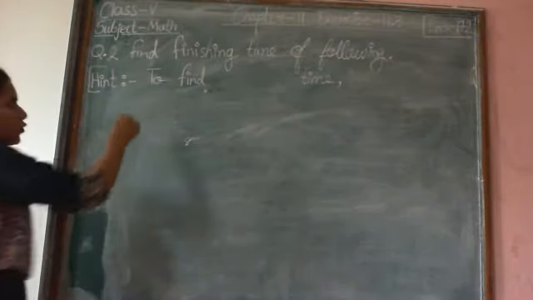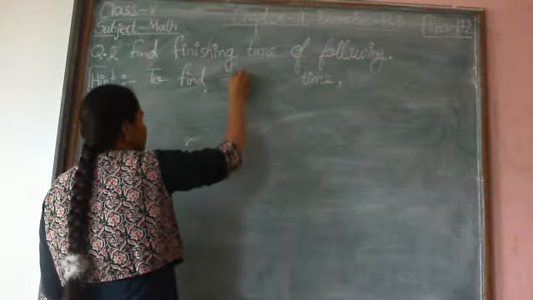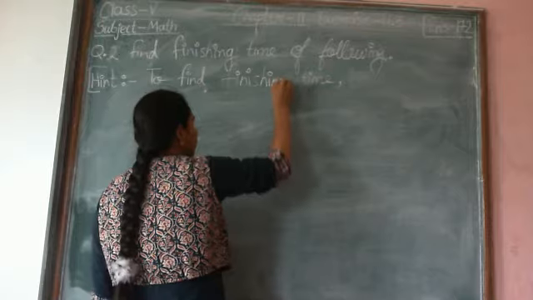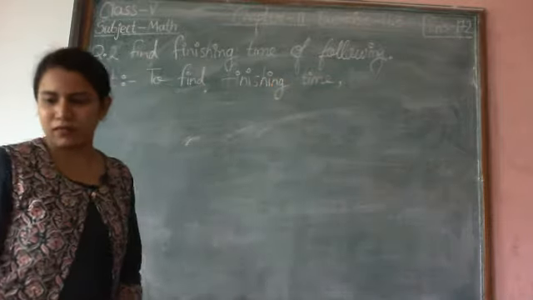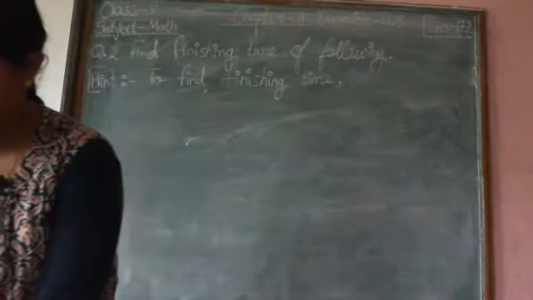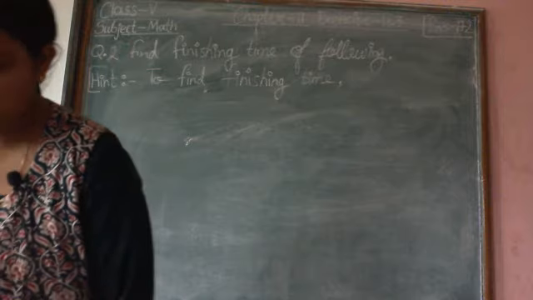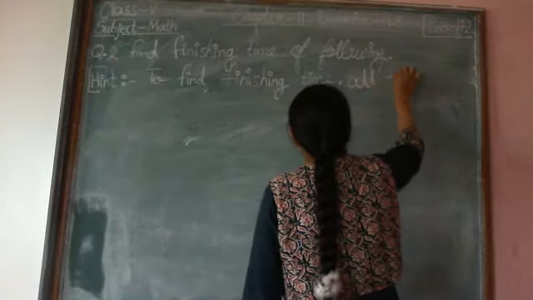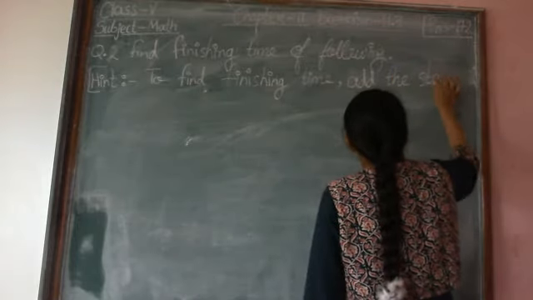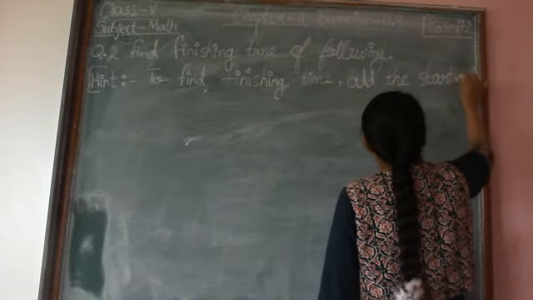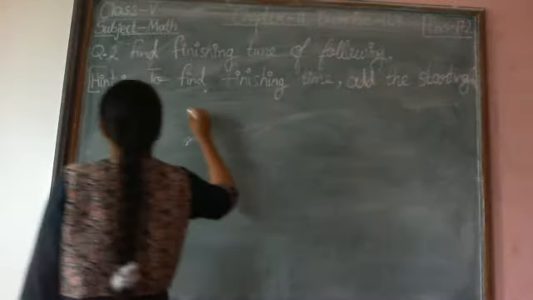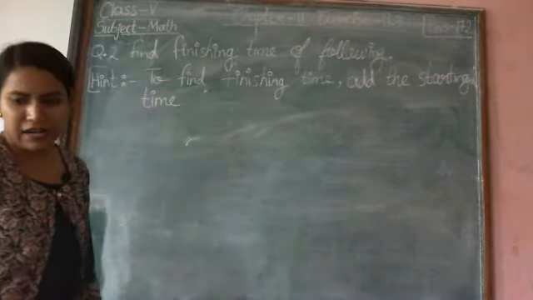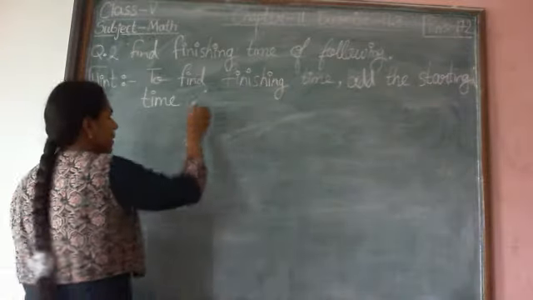To find finishing time, add the starting time and the time duration.